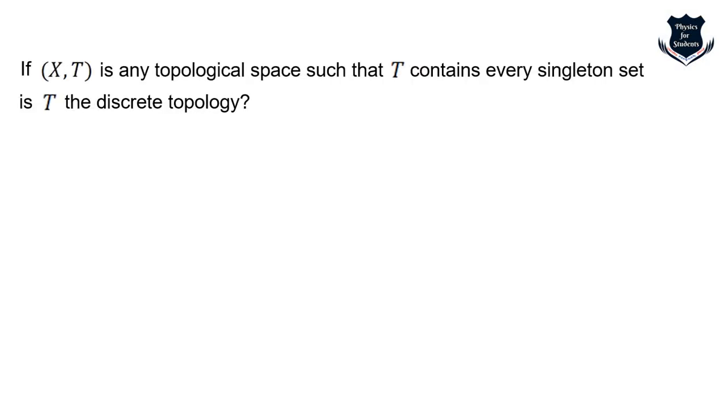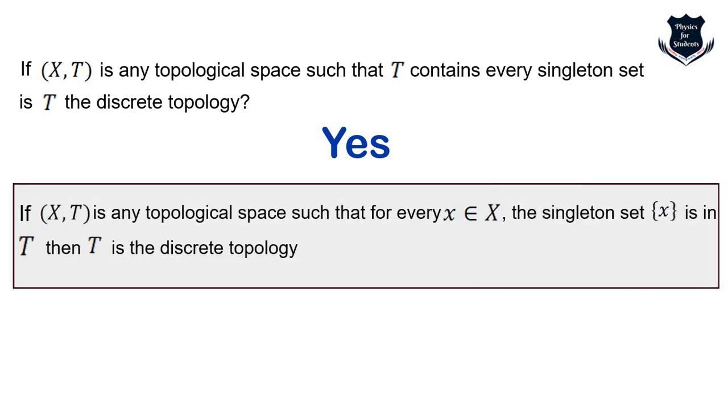That if (X, T) is any topological space such that T contains every singleton set, the question is: is T the discrete topology? Right, is T the discrete topology? Obviously the answer is yes. But how do we prove that? So here it is. If (X, T) is any topological space such that every singleton set {x} is in T, then T is the discrete topology.